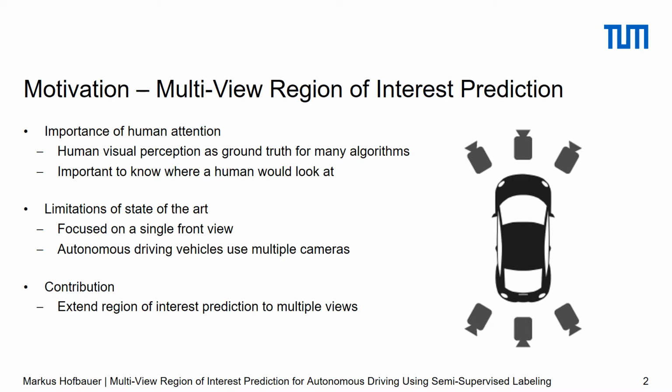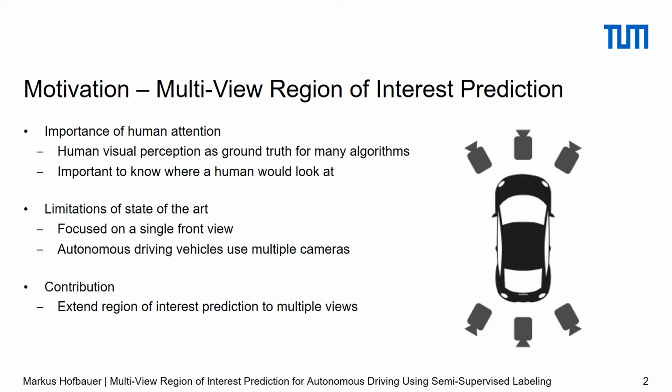The human visual perception defines the ground truth for many algorithms such as classification, object detection, or semantic segmentation. Further, it can be highly useful to know where a human would look at. This allows us to decide whether an analysis error in a specific part of the image is crucial for the current driving task or not. A missed pedestrian in front of the vehicle, for instance, is more critical than errors concerning building or trees in the background.